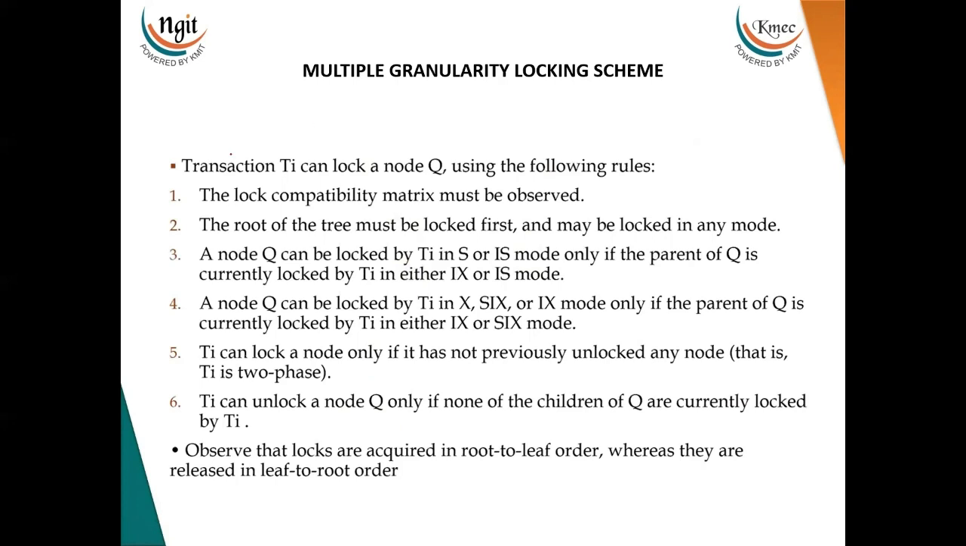Next, let us see how the transaction Ti can lock a node Q using the following rules. Whenever a transaction wants to obtain a lock on different levels, starting from the root node, then we have the parent node, and from the parent we have several children, and their children have their own children. At any of the levels, the transaction can make a lock. Before it makes a lock, it has to understand all the rules listed over here. By following these rules, the transaction can acquire a lock on that particular node, thereby restricting other transactions from accessing the data.